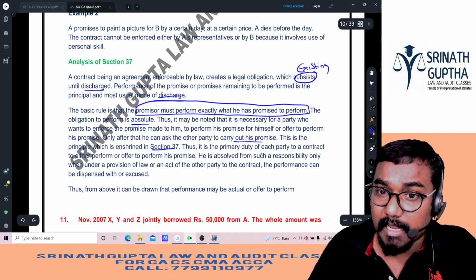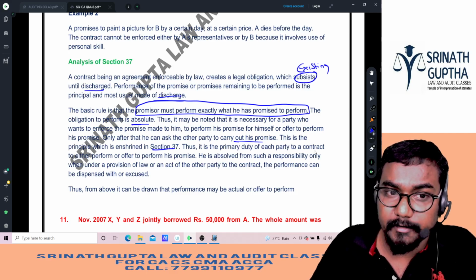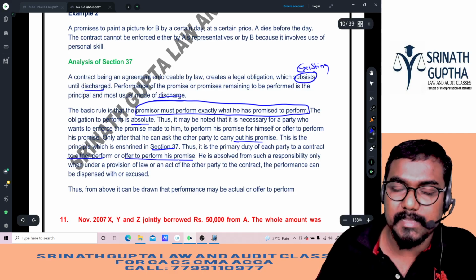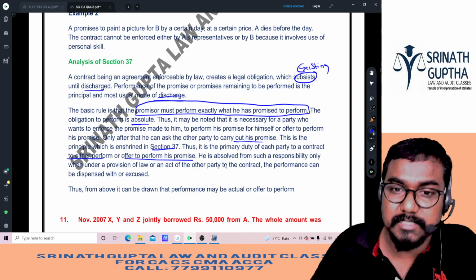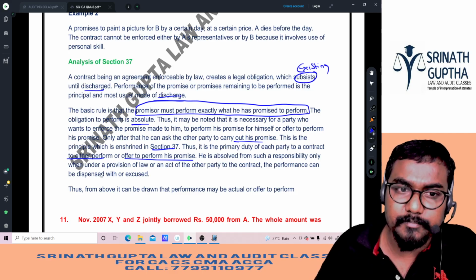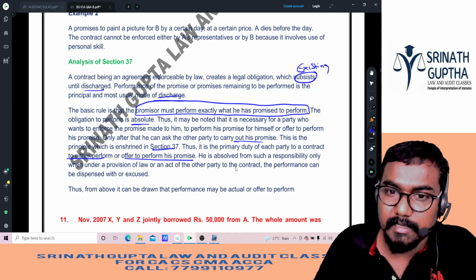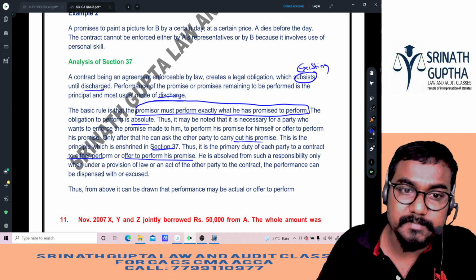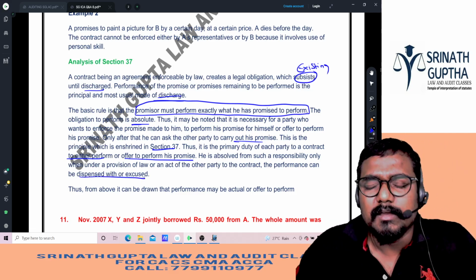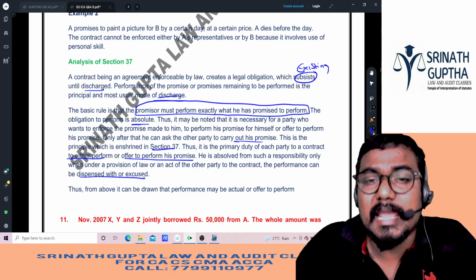Thus, it is the primary duty of each party to a contract to either perform or offer to perform their promise, that is, actual performance or attempted performance. He is absolved from such responsibility only when, under the provisions of the law or by an act of the other party to the contract, performance can be dispensed with or excused. For example, I have to give you money, but it's time barred.